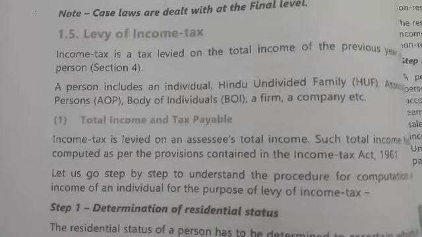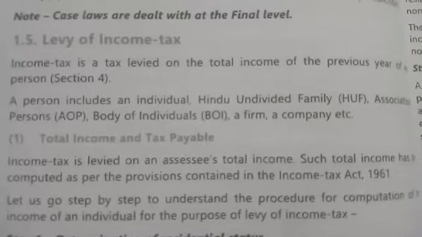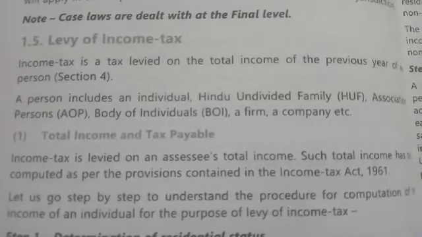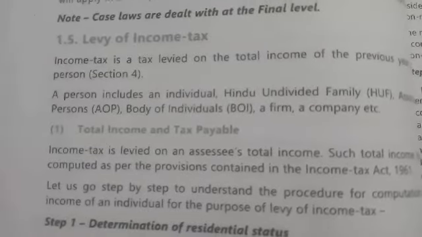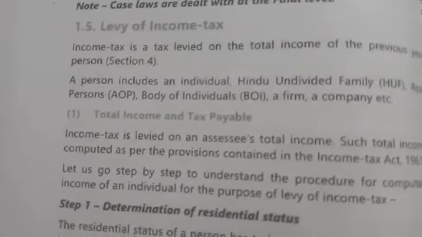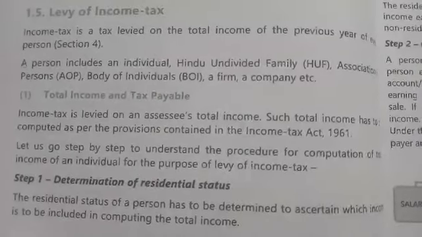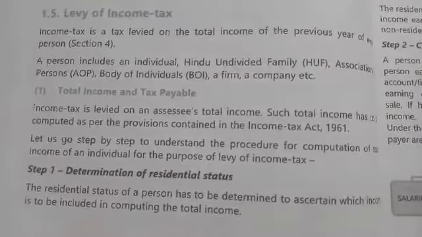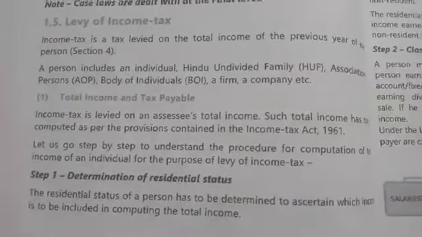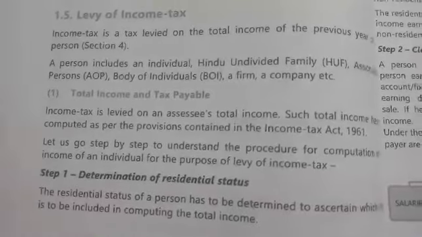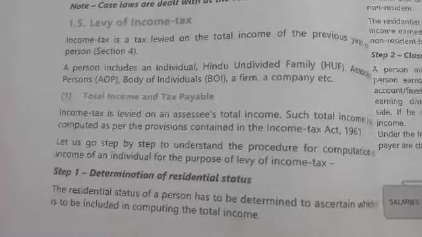How is income tax levied? Income tax is levied on the income earned in the previous year, and the income earned in the previous year shall be taxed in the next year, the assessment year. Person also includes individual, HUF, association of persons, body of individuals, a firm or company, etc. All these definitions we will study later in this chapter. They have given them here just for the meaning.